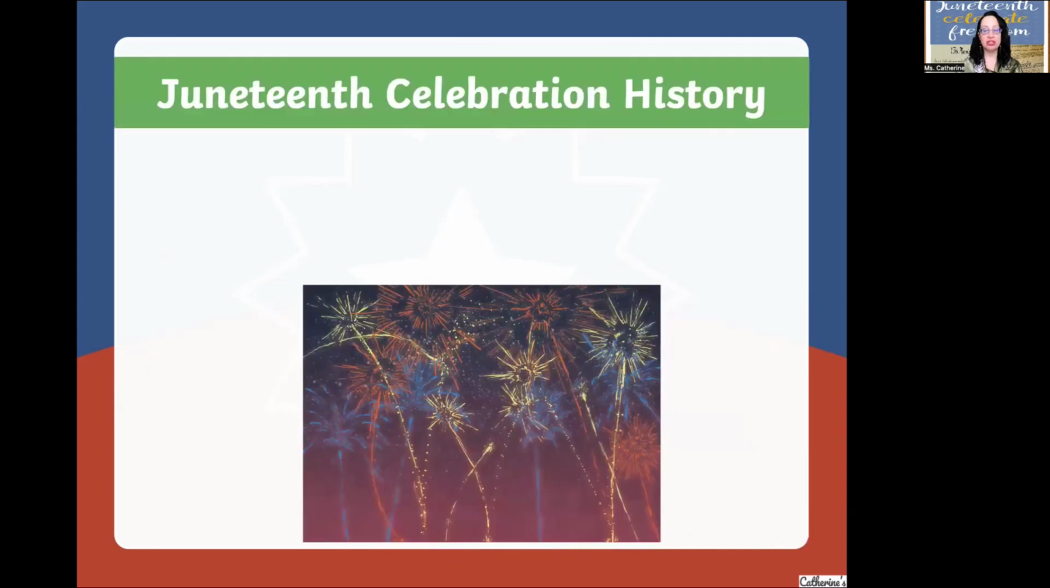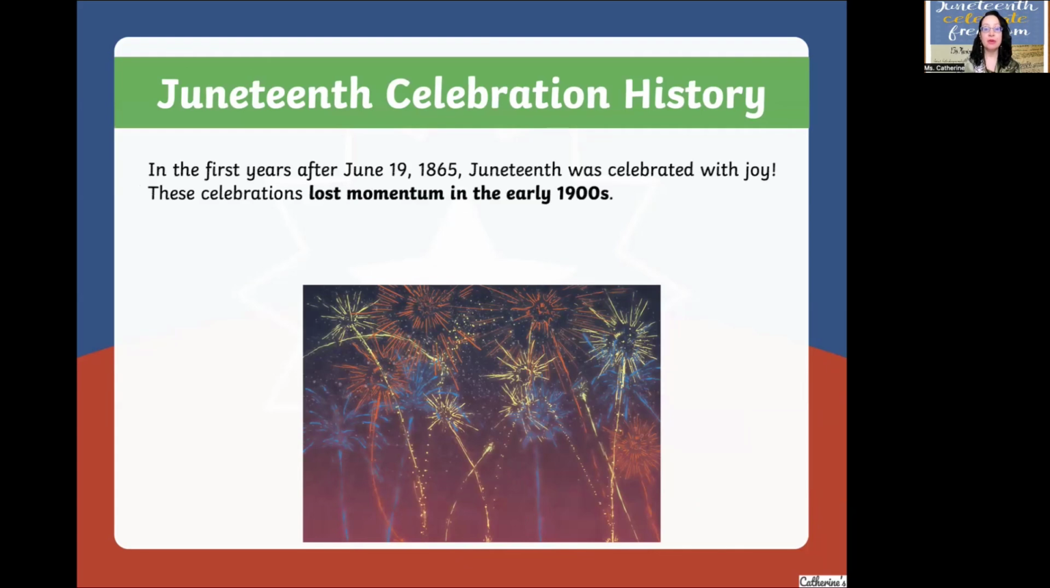Juneteenth celebration history. In the first years after June 19th, 1865, Juneteenth was celebrated with joy. These celebrations lost momentum, meaning they died down in the early 1900s. Okay, so it first started back in 1865 and then started to lose momentum. It started to slow down in the early 1900s.